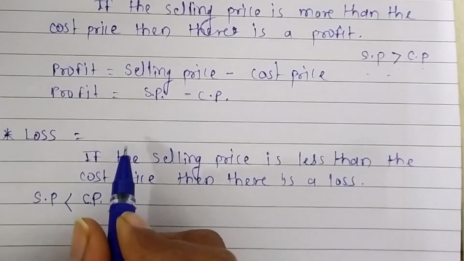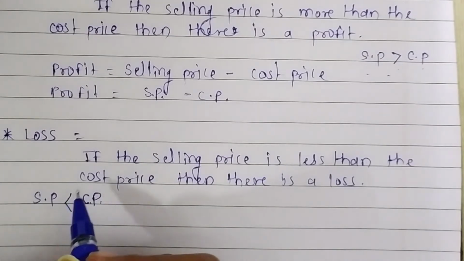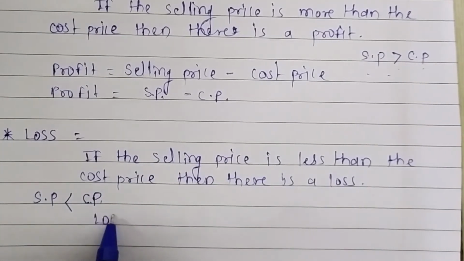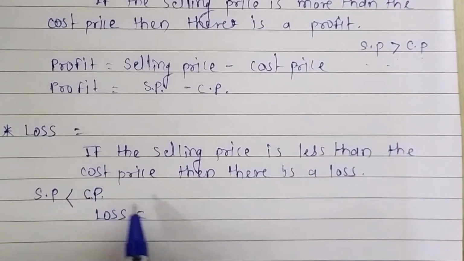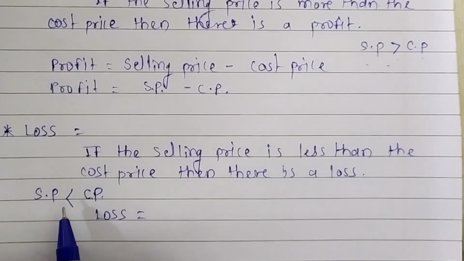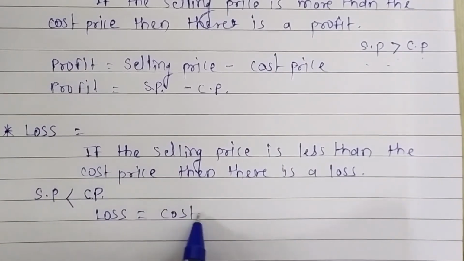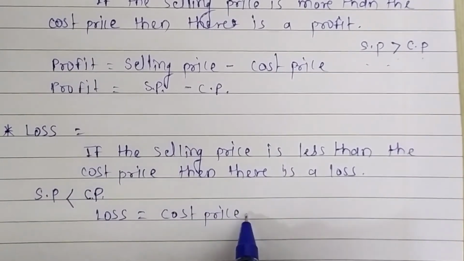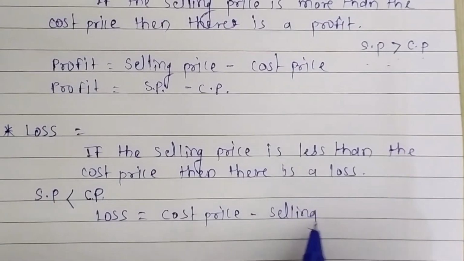This is the difference between profit and loss. There is a formula to find out the loss also. So loss is equal to, now here cost price is bigger than the selling price, so we are going to subtract cost price minus selling price.